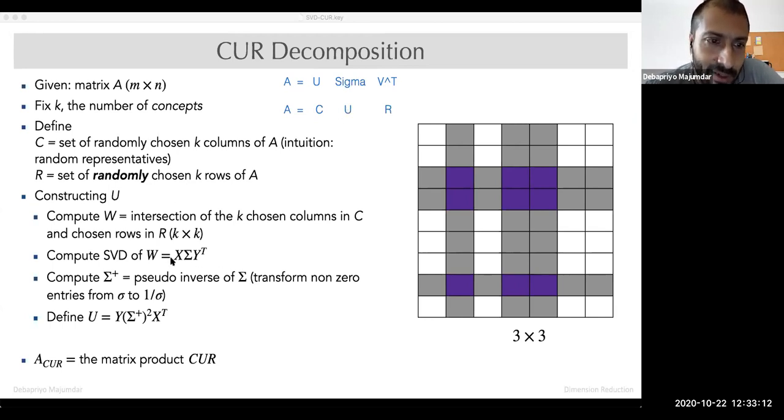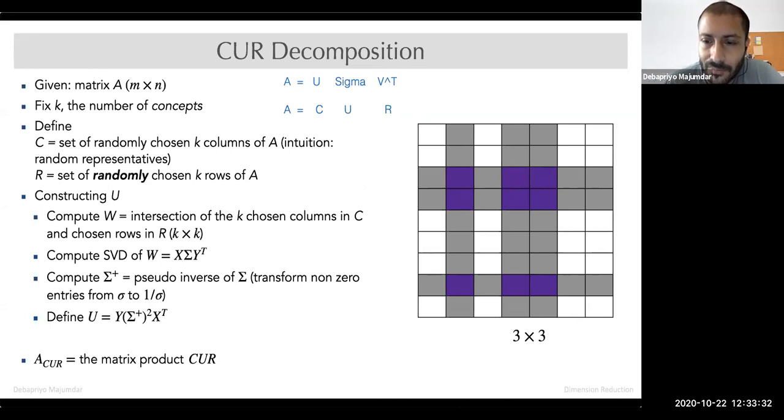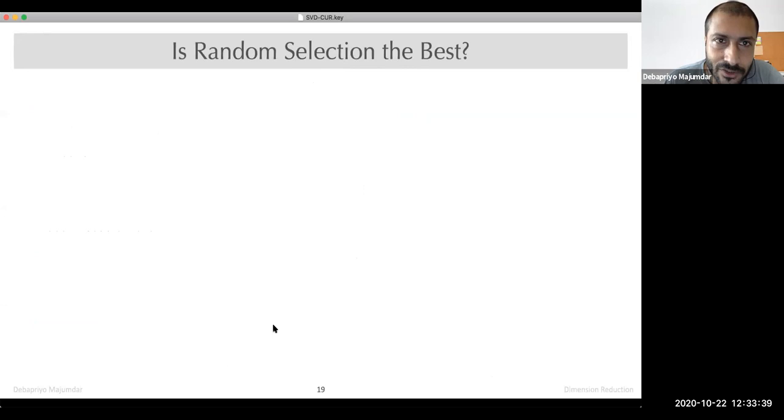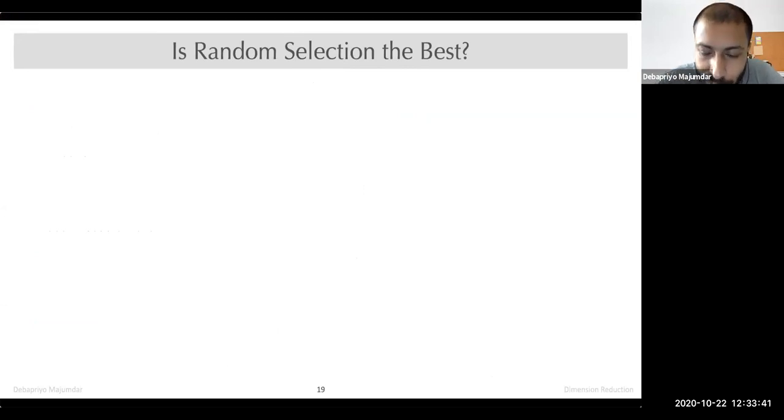U, however, well, this W is sparse, but then you do singular decomposition, you take sigma. So up to this much it was sparse, but then you multiply this, right? So U is not sparse. Okay, so there is a bit of difference between CUR decomposition and SVD by nature also. So we'll come to that in the final discussion.